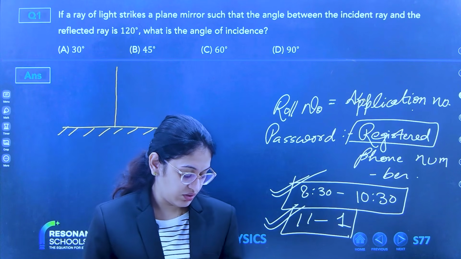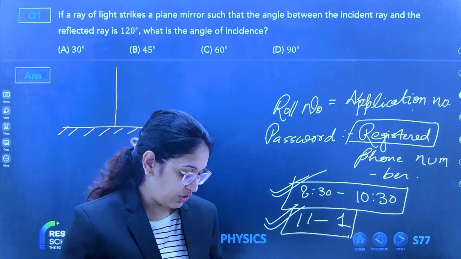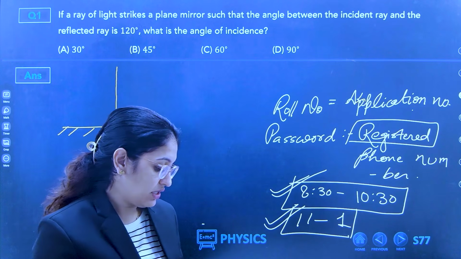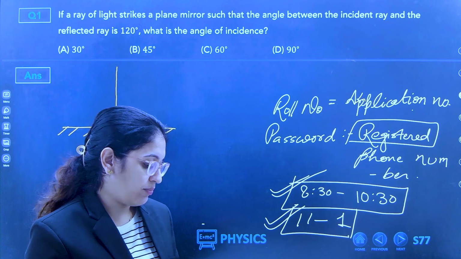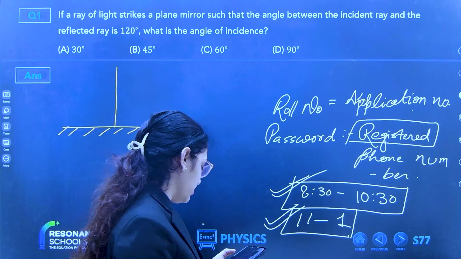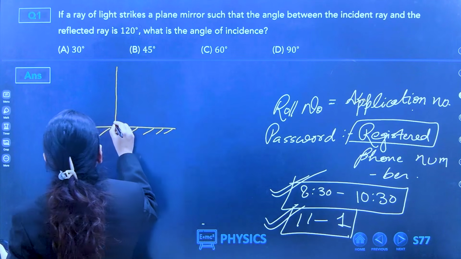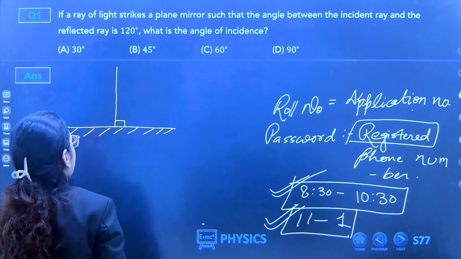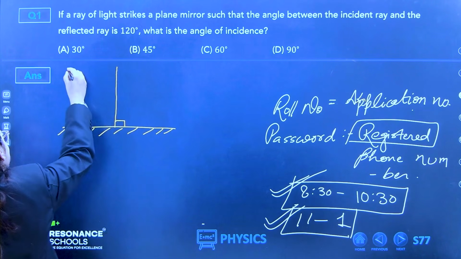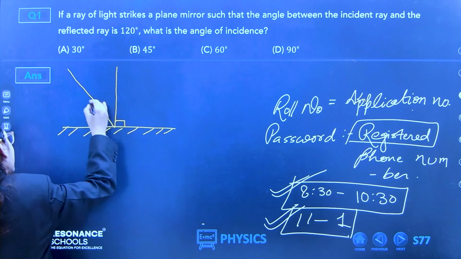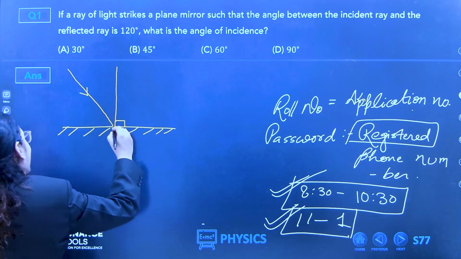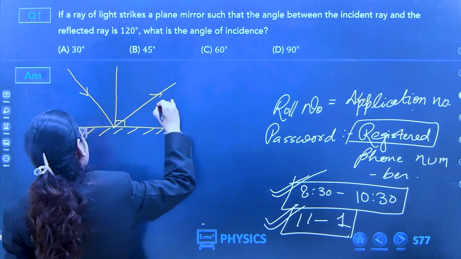Perpendicular. 90. Very good. See, this is your 90 degree. A ray is incident on this mirror and gets reflected back.